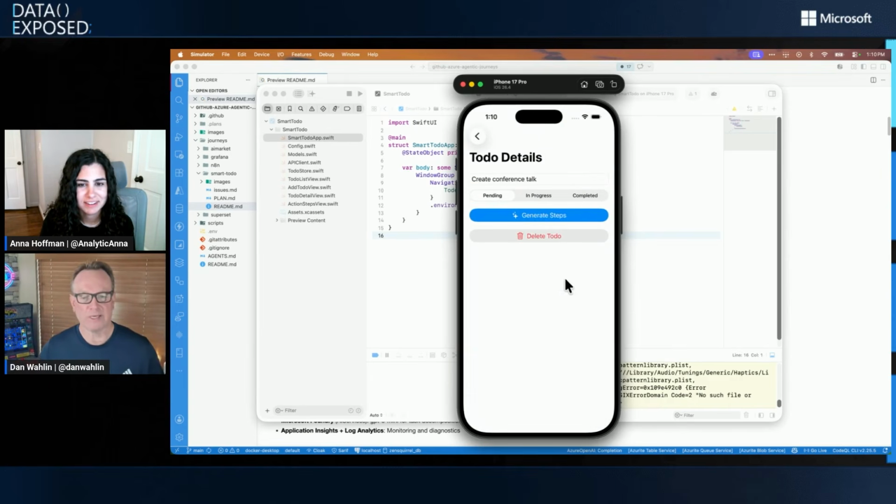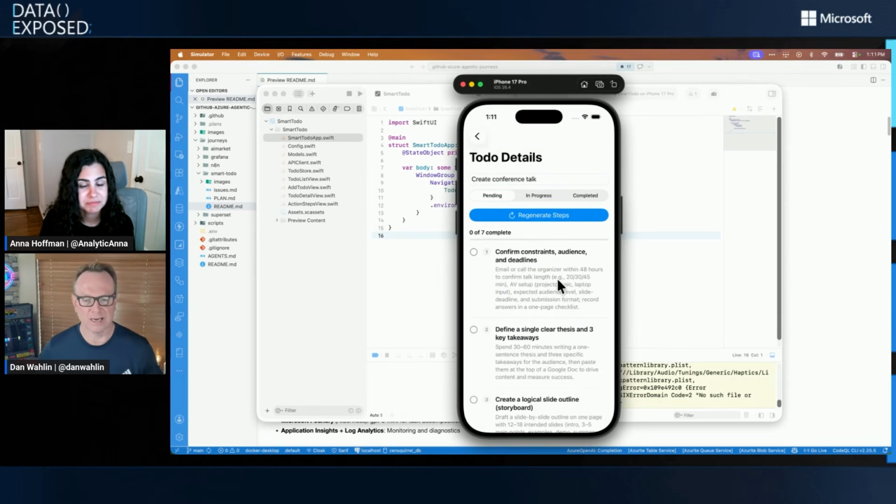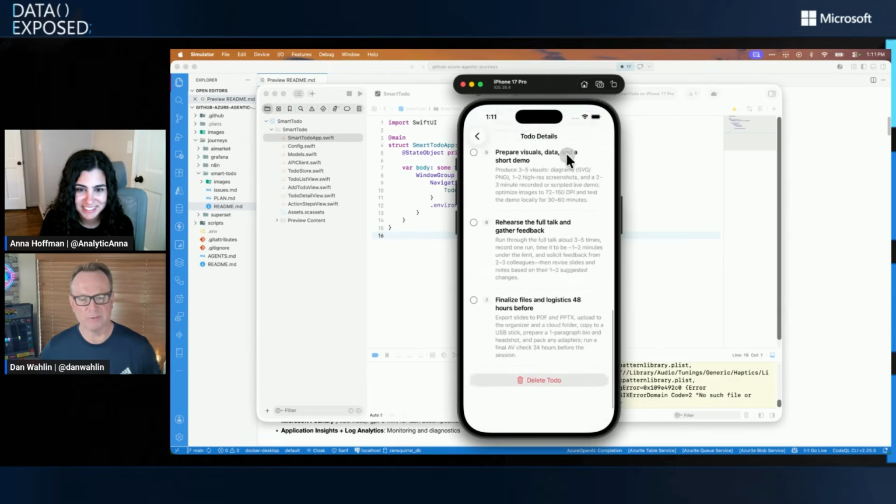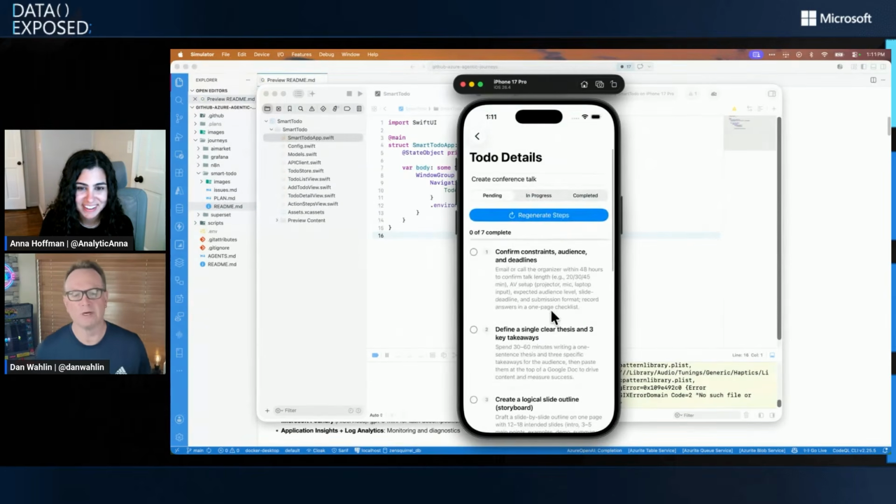And then when I go into here, I can now say, all right, based on that, and obviously that's extremely vague, but based on that, let's generate some potential steps that I would have to go through to actually do this. Now, this is where SQL Server is going to come in, Microsoft Foundry. So this is calling into, I think I used GPT-5 Mini or something like that. And notice it just put together, here's the things we think you might want to do to create a conference talk.